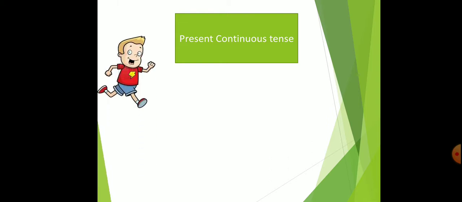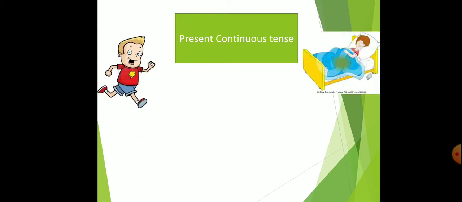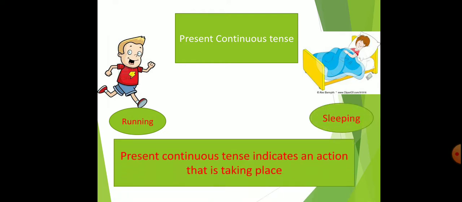Present continuous tense. There are two pictures here. Number 1, running. Number 2, sleeping. Present continuous tense indicates an action that is taking place, that is the work which is happening.